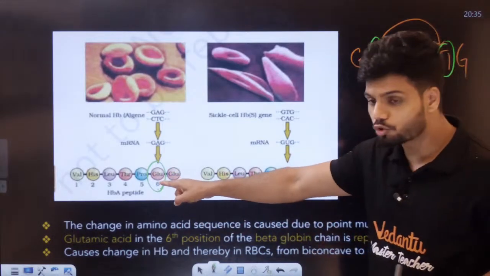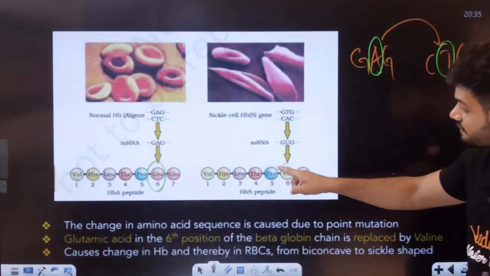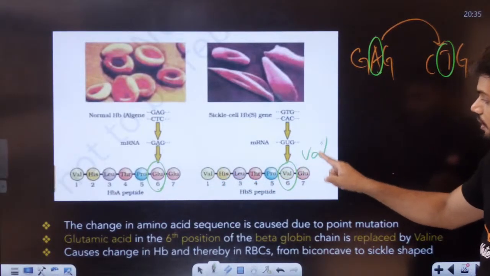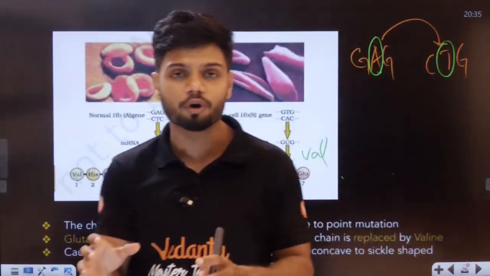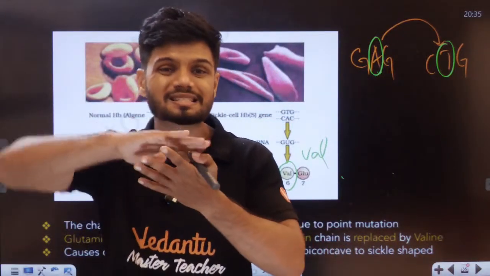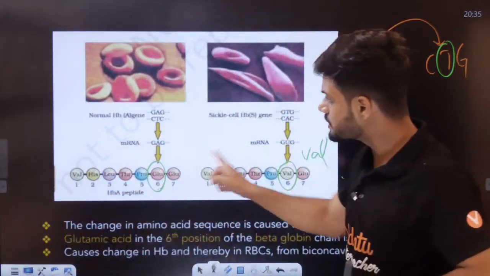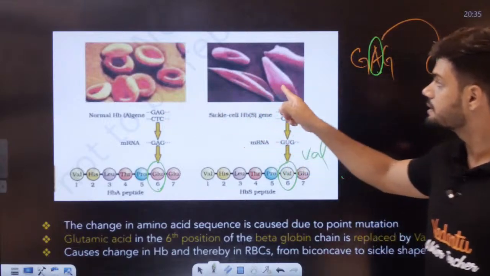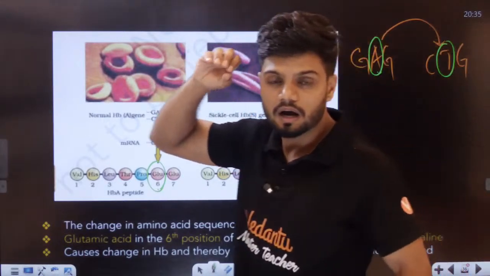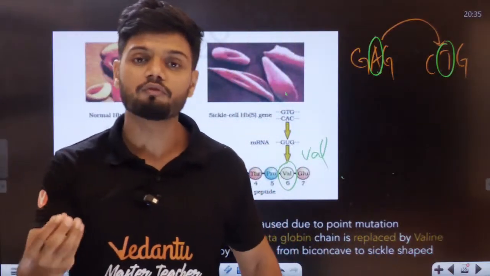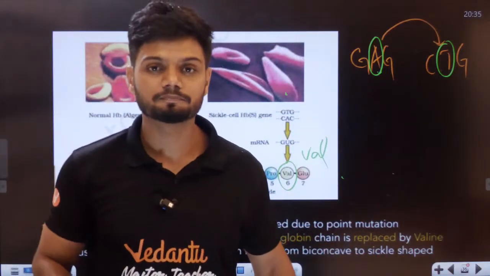This GLU, glutamic acid, is now replaced by valine. One small change, and the entire shape of your red blood cell becomes sickle shaped. And because of this sickle shape, the RBC cannot carry enough oxygen and the person dies.